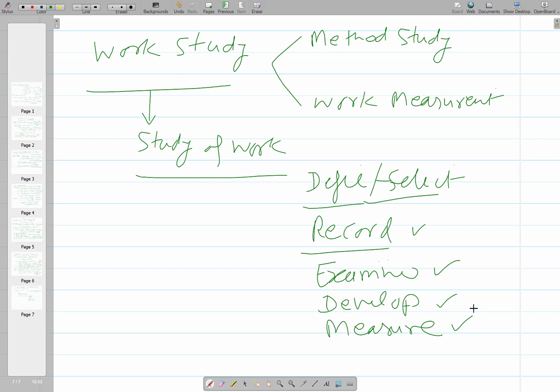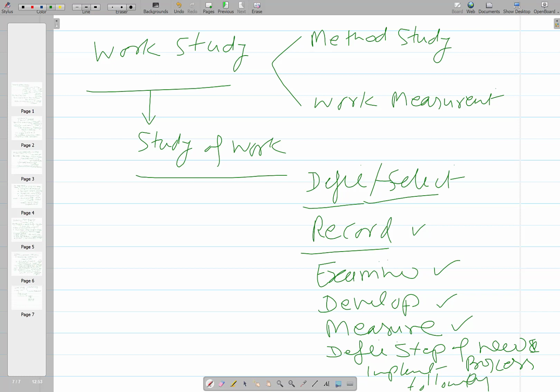And then we clearly define the steps of the new process or the method which has been developed, and then implement it. And then people tend to go back to the previous method, so follow up is also important.